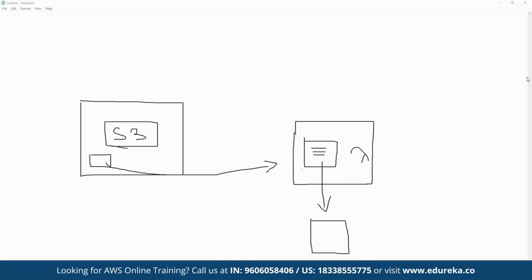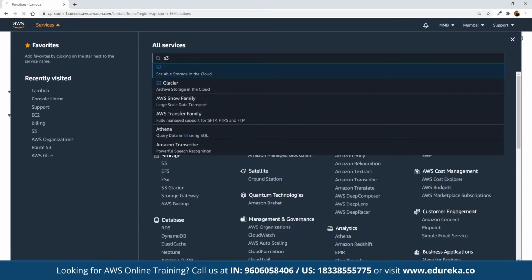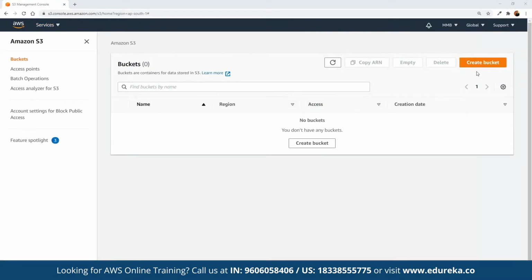So let's erase this up. First of all, we are going to create a bucket back in our account so that we can make use of it. Let's go to our S3 service, and under S3, we can navigate to the bucket creation section. First of all, we can create a bucket here. We can click on create bucket.